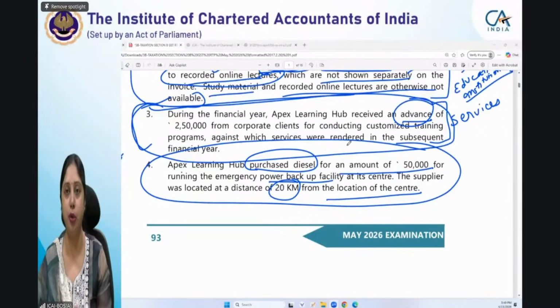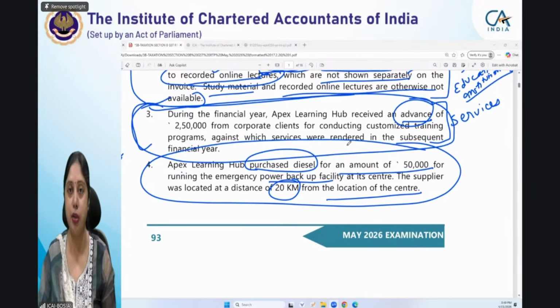There can be n number of reasons where e-way bills are not required. Those cases have been illustrated in rule 138 sub rule 14.